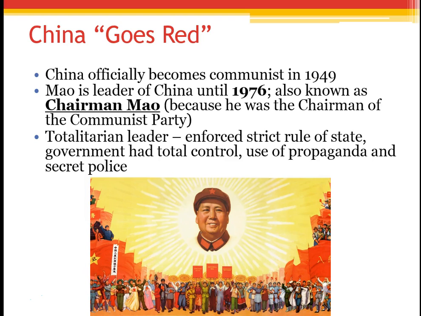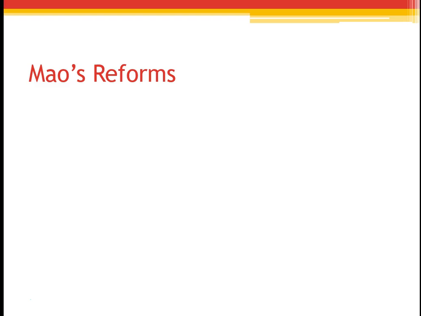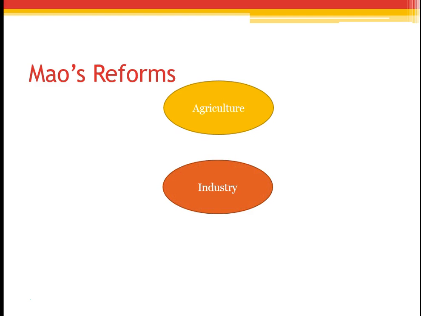And he was a totalitarian leader, so he enforced strict rule of state. The government had total control. This is a communist state. And he did use a ton of propaganda and secret police force. So here are the reforms, just as a broad overview. We're going to study them more in class, one in particular that I'm going to talk about in a moment. But in terms of his reforms, he had three main concerns: agriculture, industry, and the family.